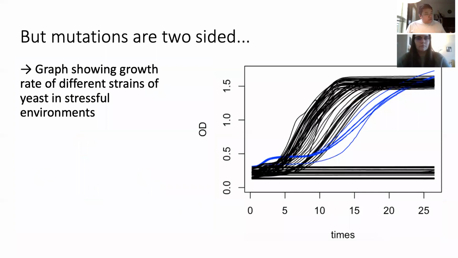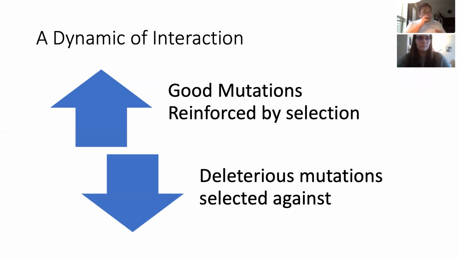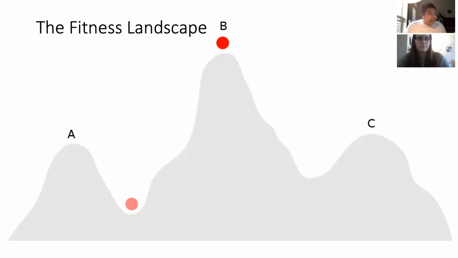If we go back to the previous graph, I have now outlined certain strains in blue. These blue strains tend to grow much more slowly than the other strains. And thus they have negative or deleterious mutations. And so selection would act against these deleterious mutations. This creates a dynamic in which good mutations are reinforced by selection and deleterious mutations are selected against, creating a force that moves an organism along its fitness landscape.